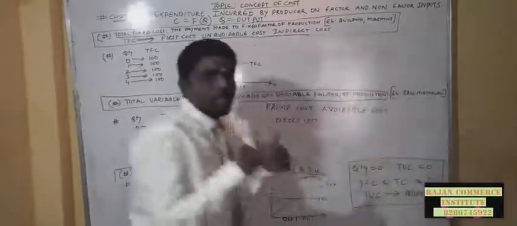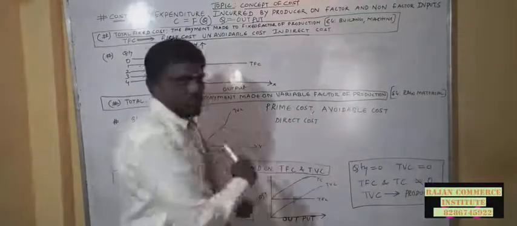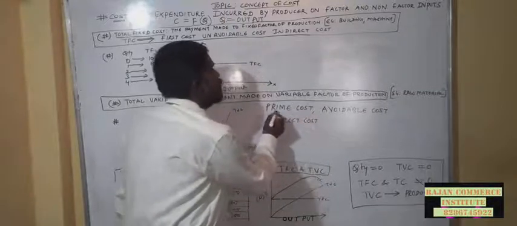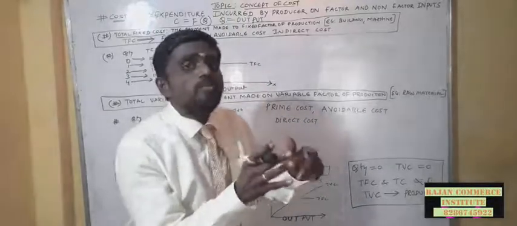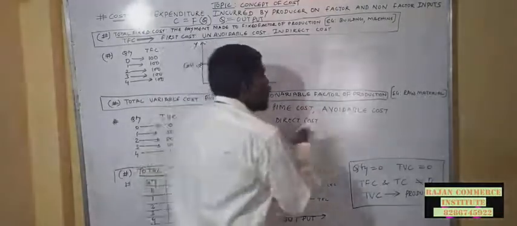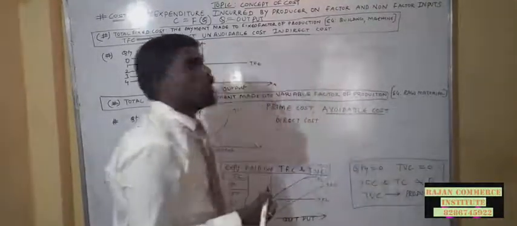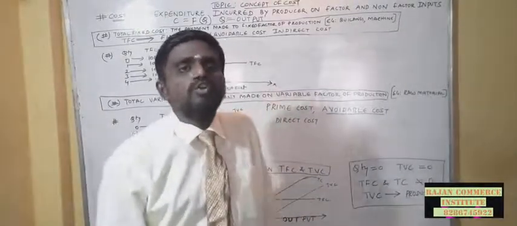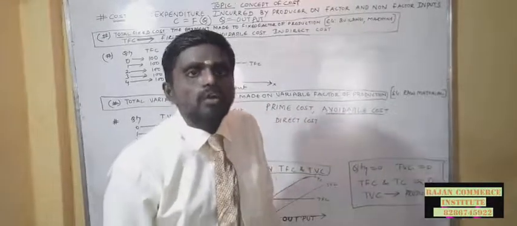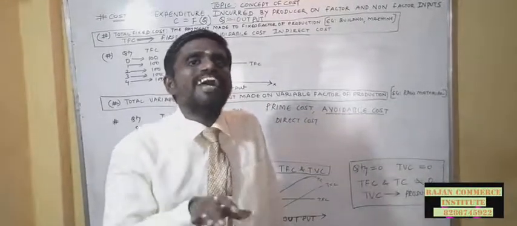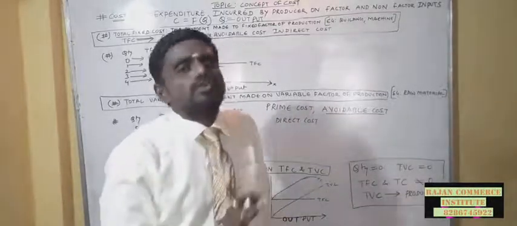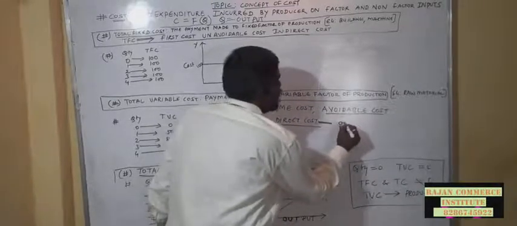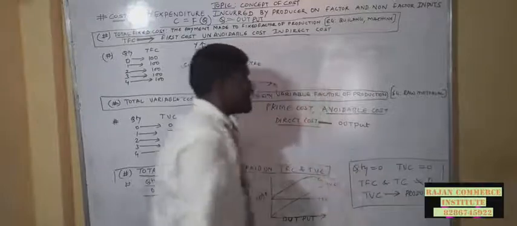So total variable cost is a prime cost. A prime cost means it directly affects the output of the product. It is also an avoidable cost. If the producer feels that this month he wants to decrease his output, or due to a financial crunch wishes to reduce his output, then he is directly reducing his variable cost. Understood? And it is a direct cost. Direct cost means it directly affects the output.